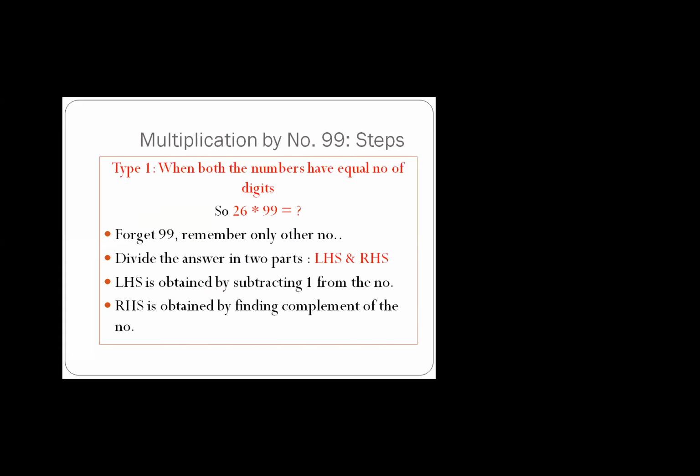So first of all, we will solve problem type number 1, when both the numbers have an equal number of digits. For example, 26 into 99. How will we do it? Very simple. First, you have to check the number of digits in both the numbers. Then we will forget 99. 99 को आप भूल जाइए. अब क्या नंबर दिख रहा है आपको? 27. तो रिमेंबर अदर नंबर. दूसरा नंबर आपको याद रखना है.